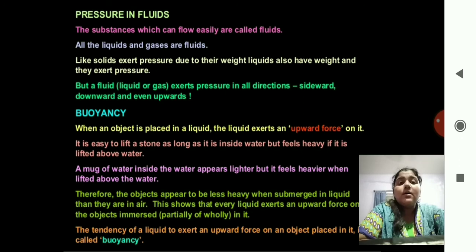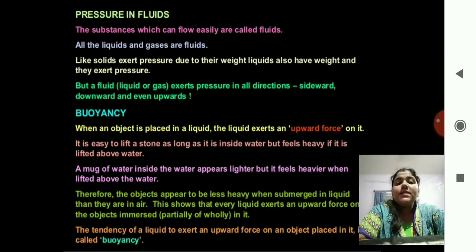Now we have a concept that is buoyancy. When an object is placed in a liquid, the liquid exerts an upward force on it, that is, it floats. So how does it float on the water? This floating is due to the upward force exerted by the liquid, and this force is known as buoyancy.